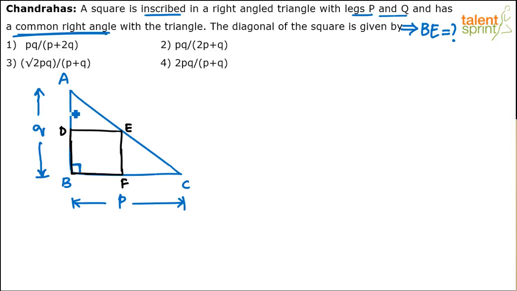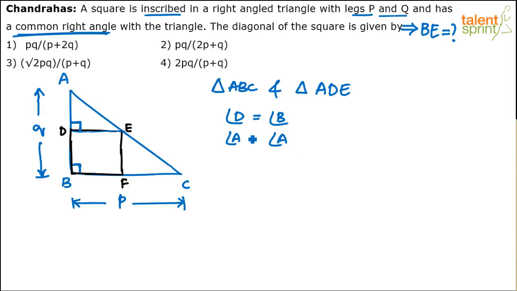Now what we need to observe here is the two triangles ADE and ABC, right? The triangle ABC and triangle ADE. What is common here, right? In ADE and ABC, very clearly angle D is also a right angle. I mean, clearly both are right angle triangles, where D is the right angle here. It is a perpendicular line, and since it is a square, these two are parallel. So obviously it will make a right angle. So angle D is equal to angle B, right? Angle A is equal to angle A in both the triangles. They've got the common angle A, and D is equal to B, right?